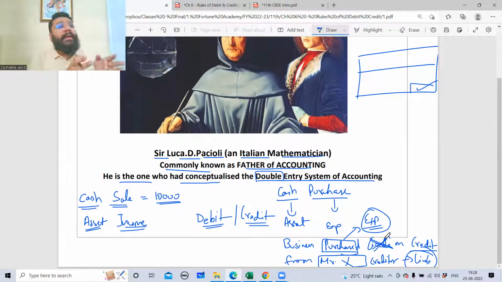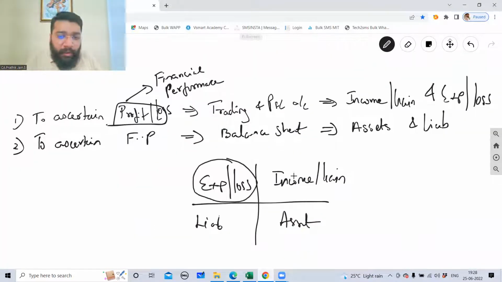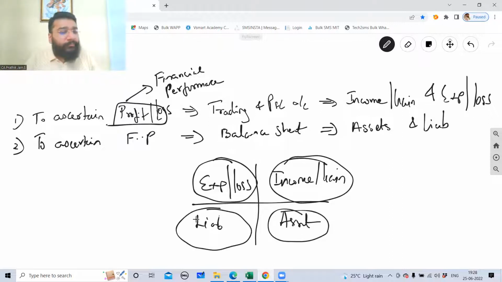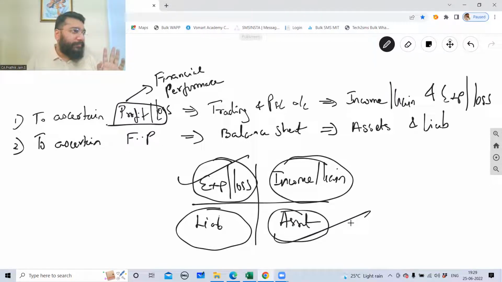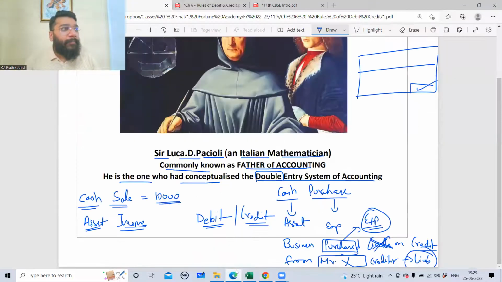So you take any transaction, guys, it has got two impacts. In that, one will be an impact of debit, another will be the impact of credit. Correct? And these accounts will be from any one of these four quadrants. You take any transaction, either it will be expense or loss, income or gain, liability, or assets. Any one of these four categories. And whatever you're selecting, in that one will be debit, another will be called credit. That will come, that I'll talk about in the rules of debit and credit.